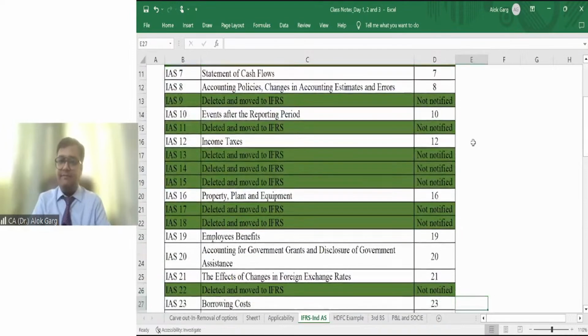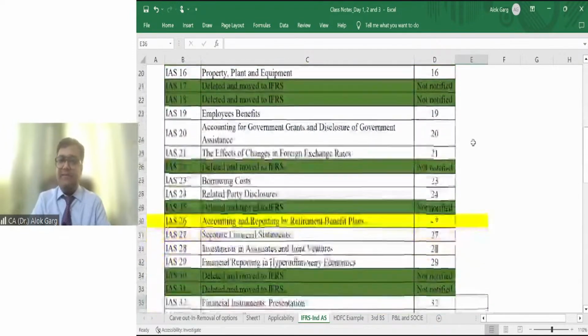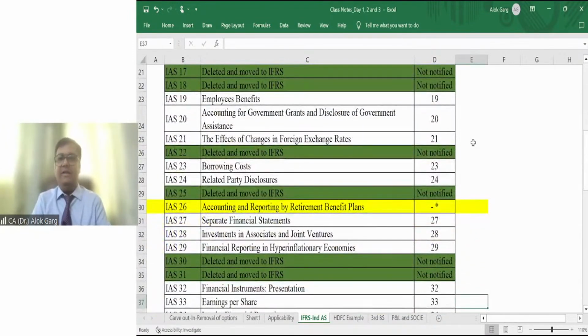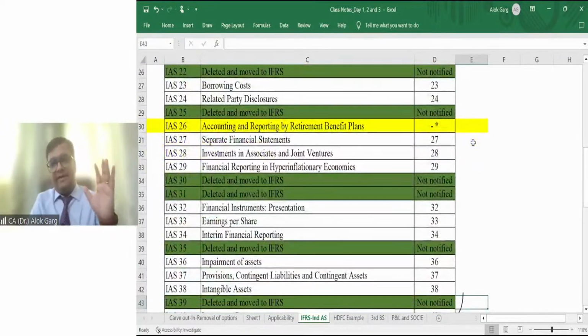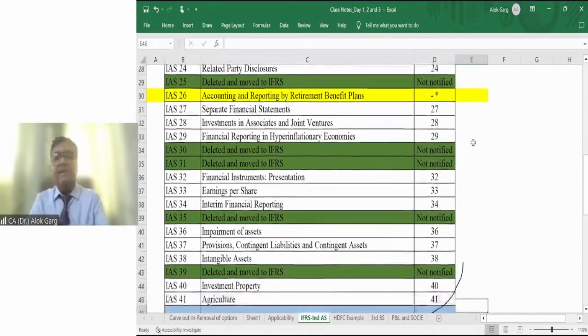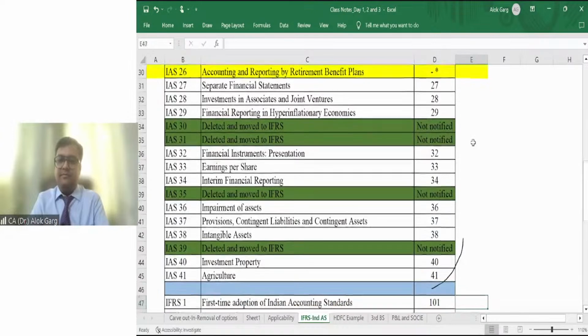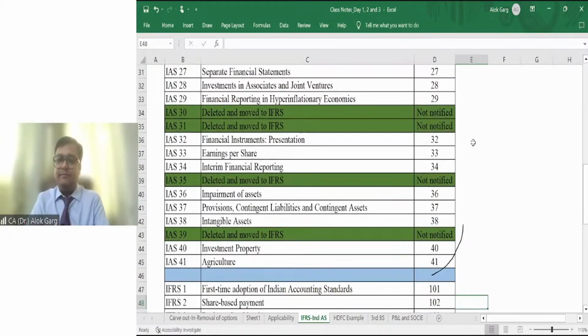Is that clear, friends? You can see that wherever IFRS standards are there, there only we have drafted our Ind AS standard. We have maintained the same sequence, same numbering.